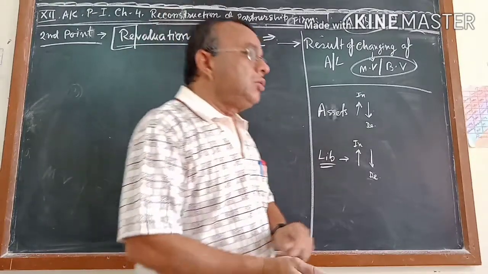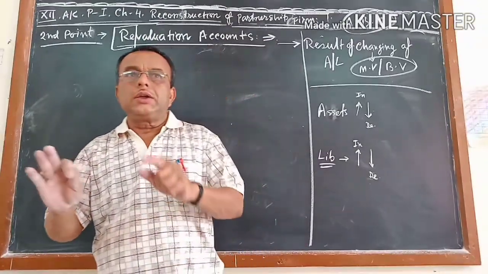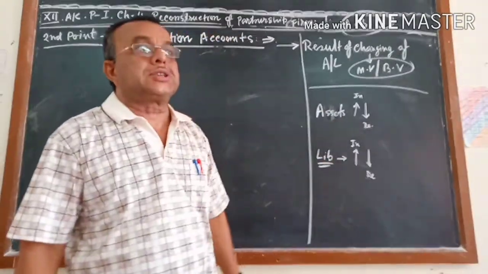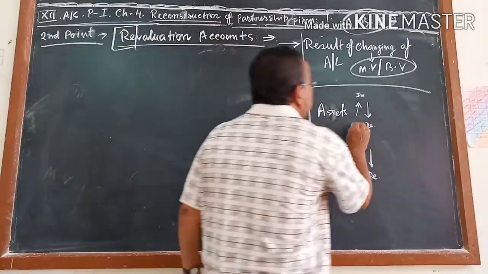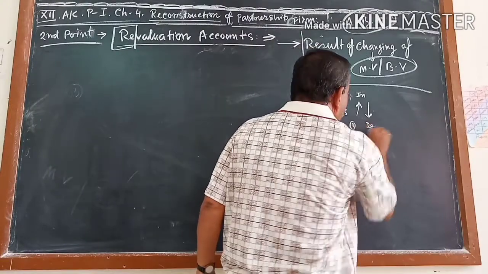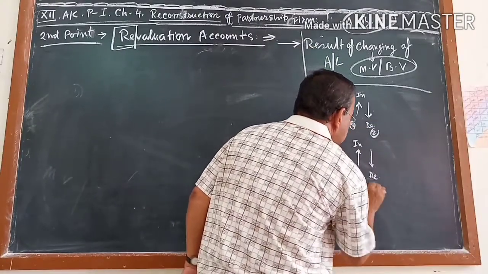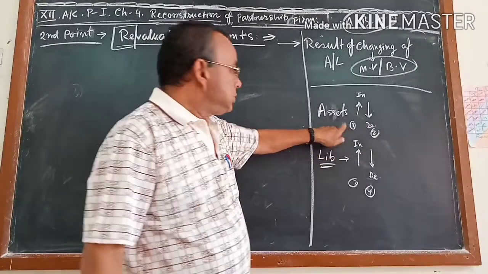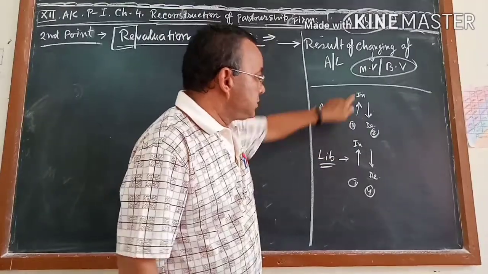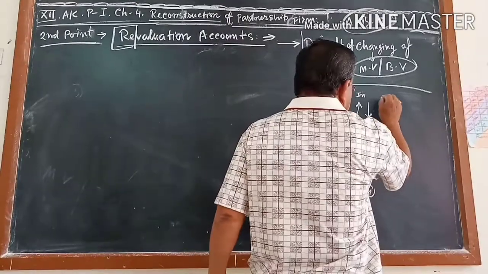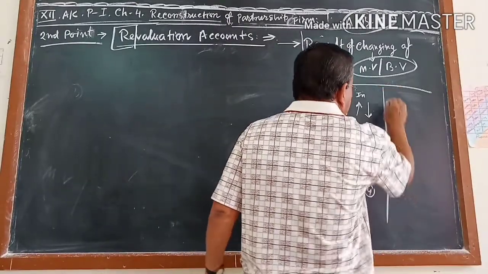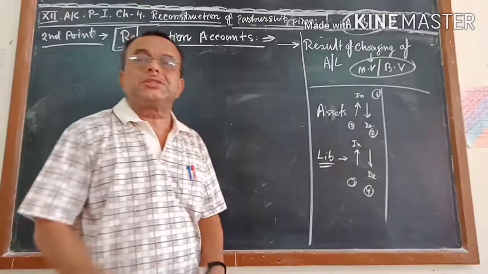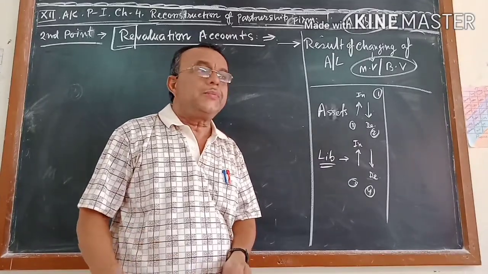So I will tell you one or two formulas. It will be very easy to remember all 4 transactions. Here, this is 1, this is 2, this is 3 and this is 4. Assets is increasing. So if assets are increasing, in case of 1 I have written here, the asset account will be debit.